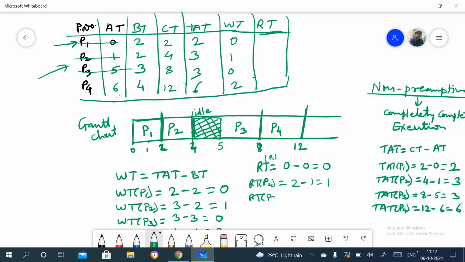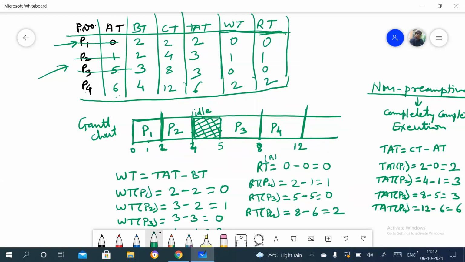Again, response time for P3. When process P3 gets the processor first time, at 5 minus arrival time, which is 5, so which is 0. And same thing, response time for P4: when P4 gets the CPU first time, at 8, minus arrival time for this, which is 6, so which is 2. So here you can see this is 0, 1, 0, and 2.